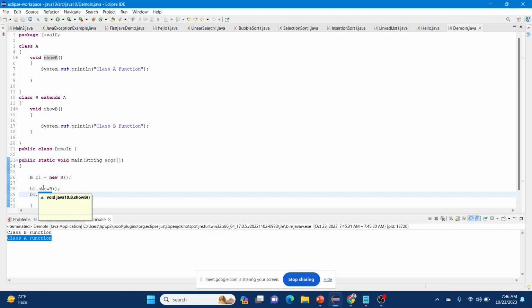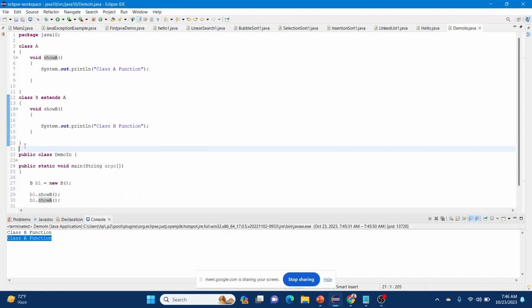This is single inheritance. Now if we do one more, class C extends B, it means multi-level inheritance.